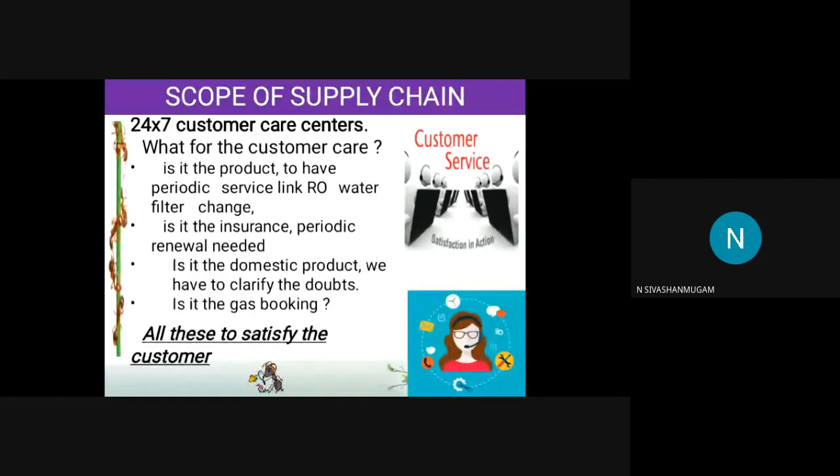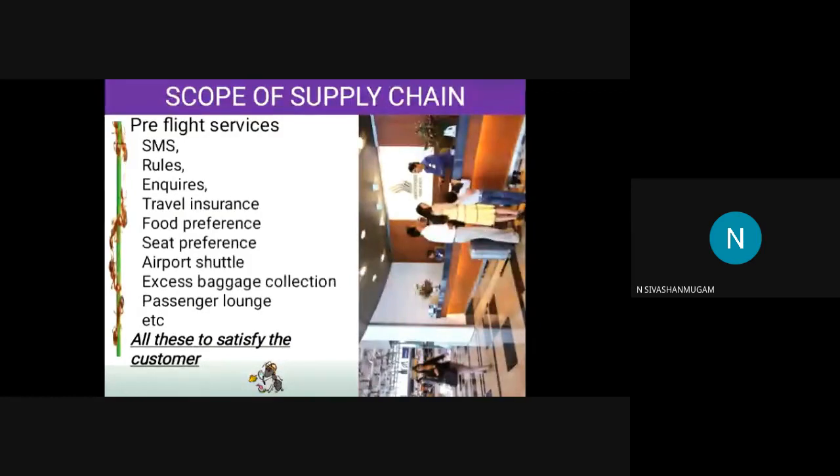Even if you want to cancel the ticket or if you want to reallocate the ticket for some other day, it can be done in the web portal itself. It can be done on the mobile itself. Or even if you call the concerned person, the ticket booking office, they are going to do it. What is the necessity of the customer care center? It is only to satisfy the customer. There is no use at all with the customer care service because everything we can do on the mobile itself. Okay. Next thing, pre-flight services.